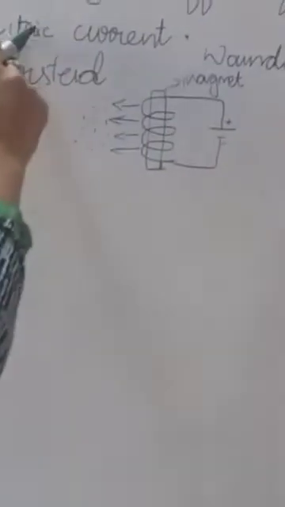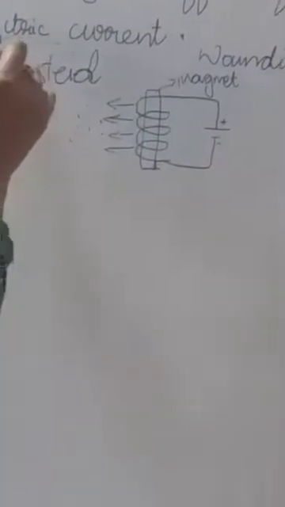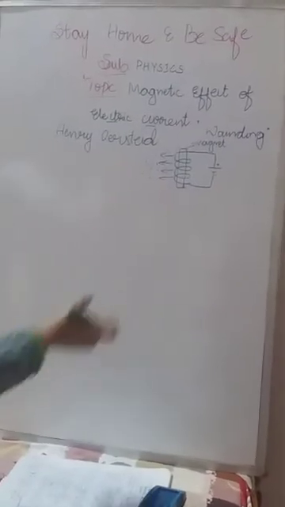How does it act as a magnet? That rod is utilizing the power, nothing but the electric current, and it acts as a magnet. That is called the magnetic effect of electric current.